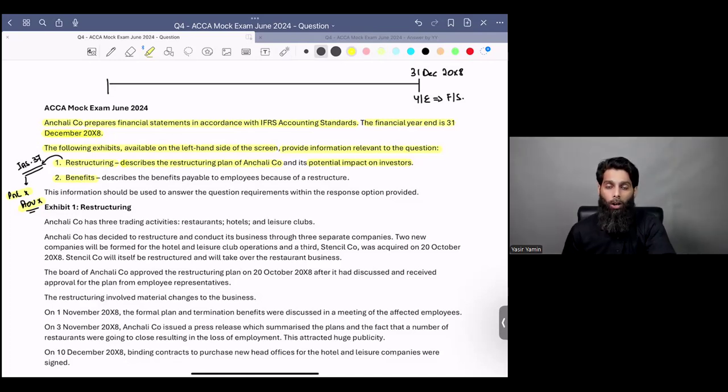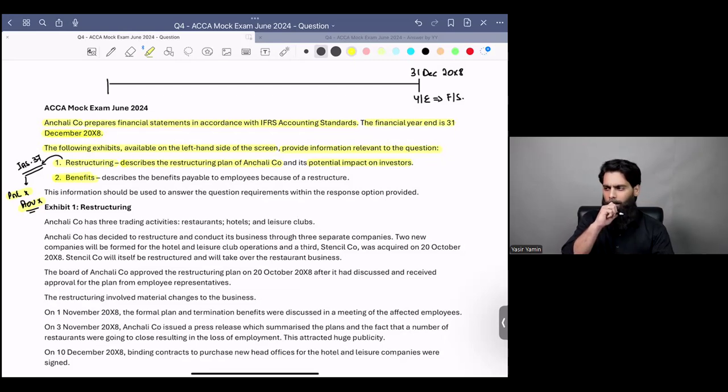For example, any cost which is an ongoing cost, which is an ongoing business activity cost, can never be made part of restructuring provision. We have often heard that costs like relocation, retraining, these types of costs can never become part of restructuring provision. And these have been specifically prohibited under IS 37. All right. So we had a good overview, or a good recap, of what IS 37 actually said. And I sincerely hope that it was easier for you to recall about IS 37. Make sense?